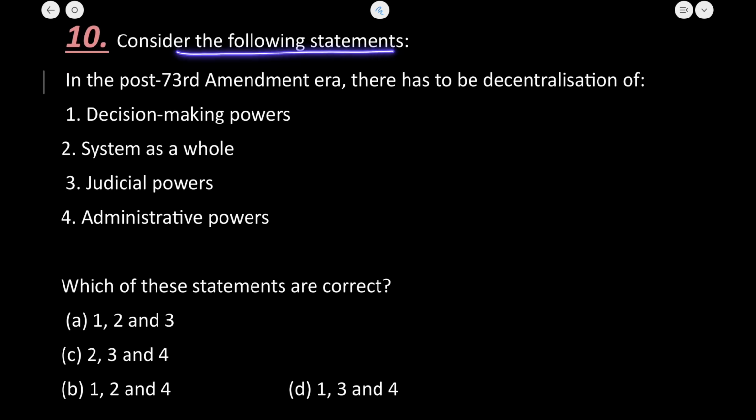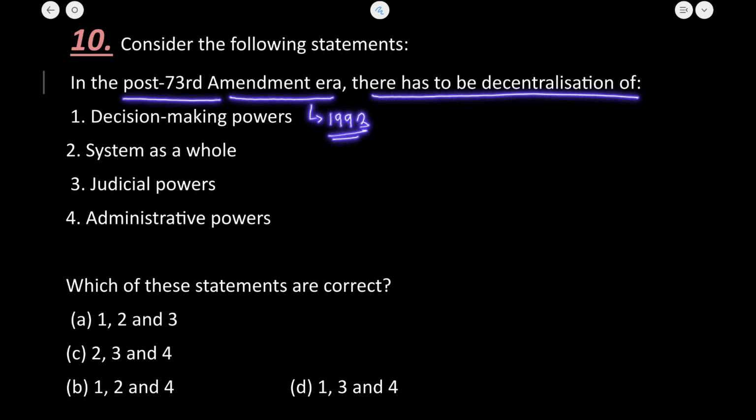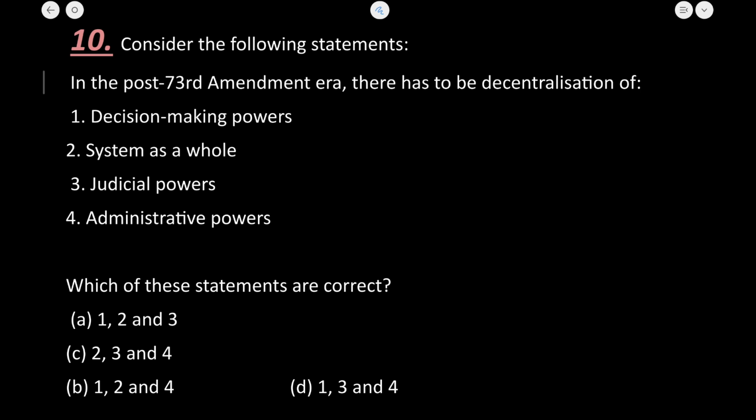Consider the following statement. Now in the post 73rd Amendment era, that is the era beyond the year 1993, there has to be decentralization of what? Now let us see the options here. Decision making powers. Yes, there has been decision making power devolution. How? As the Panchayati Raj institution was given the constitutional status.